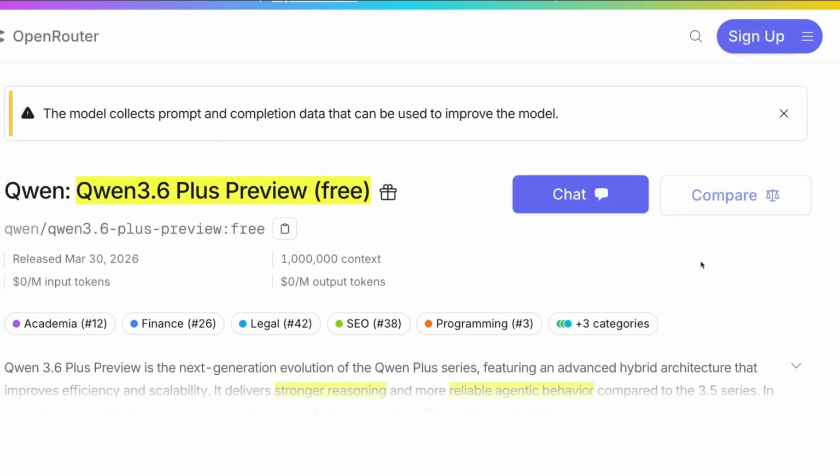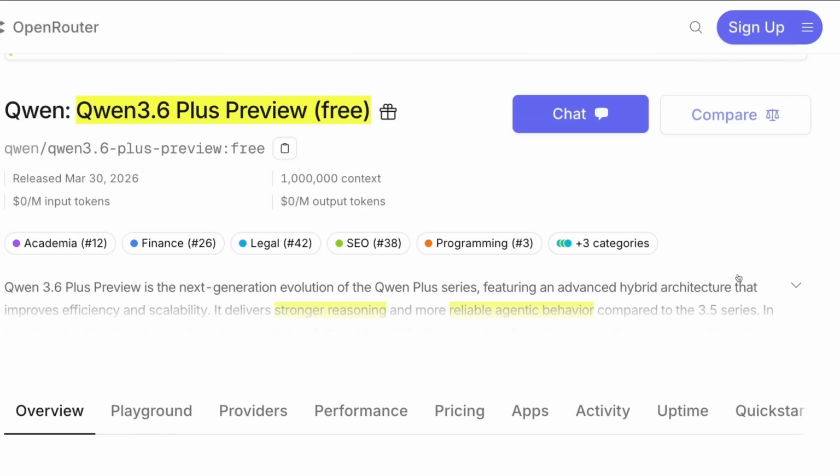One more note, I didn't have early access to the model, so I used Qwen 3.6 Plus Preview, and this is what I'm going to be mentioning in the rest of the video. The final checkpoint is probably a little different because this one didn't have multimodal inputs.